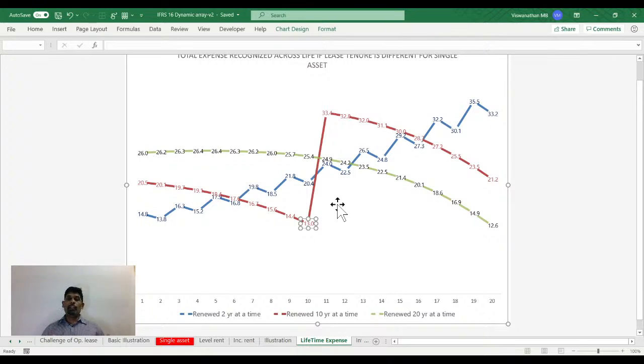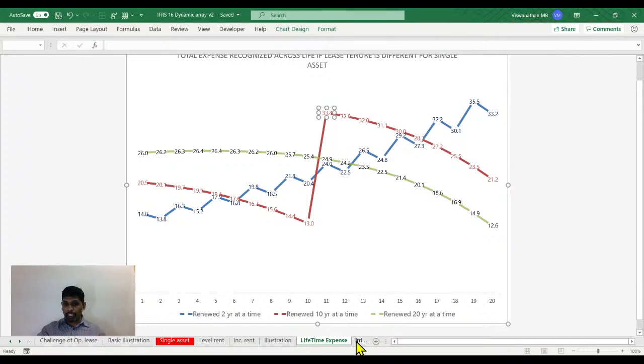IFRS 16 said it wants to create a faithful representation of your obligation and create visibility related to operating lease commitments. Did it create visibility to commitment? I don't think so, because without the data, I would not be anticipating the spike on this 10-year lease. Because when I look at a trend, if I am in the 10th year, I notice the data is coming down gradually. So I'll be expecting a further decline if I was not aware of this data. But when the company would report it next year, I would be surprised, or I would be in for a shock, because the lease expenditure would have jumped big time, right?